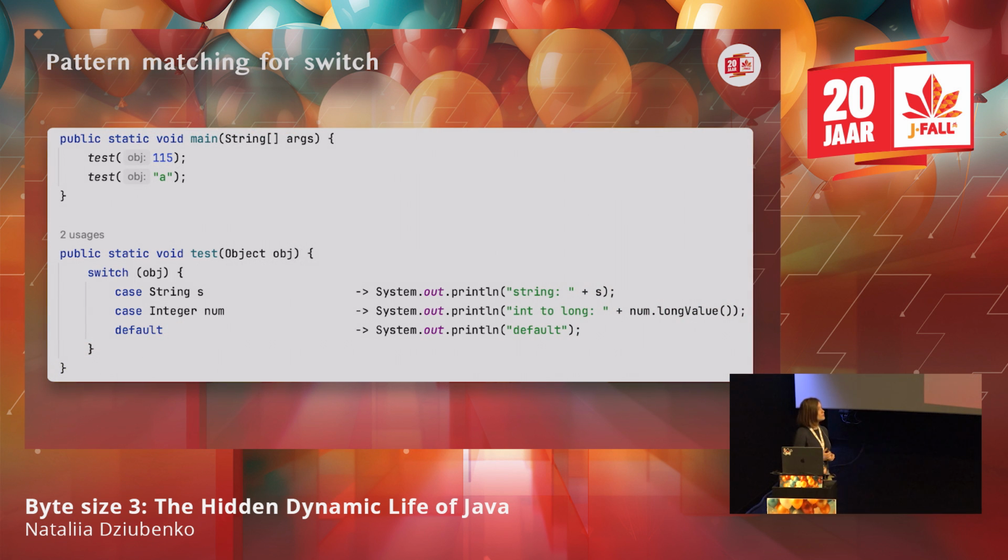Another example where Java uses invokedynamic is pattern matching for switch.